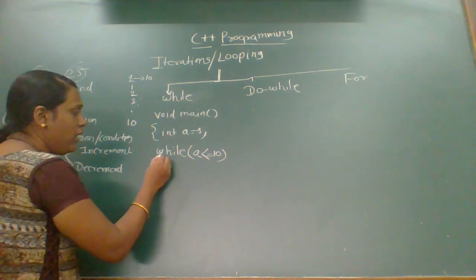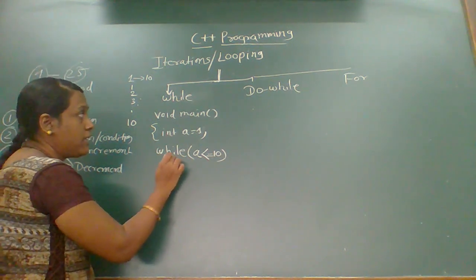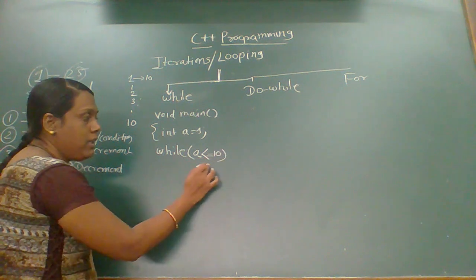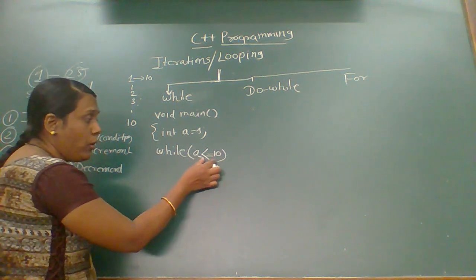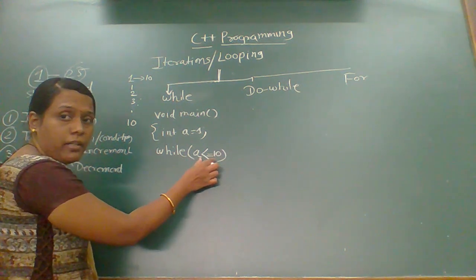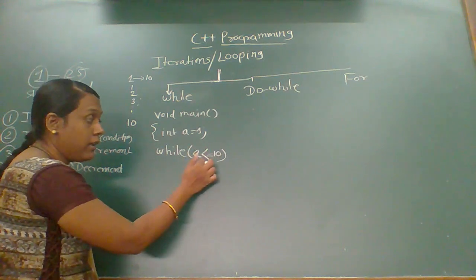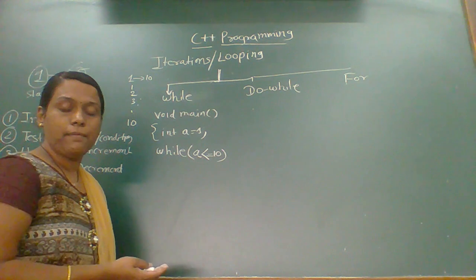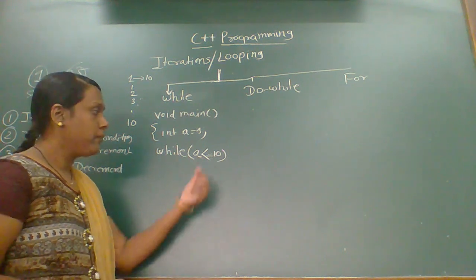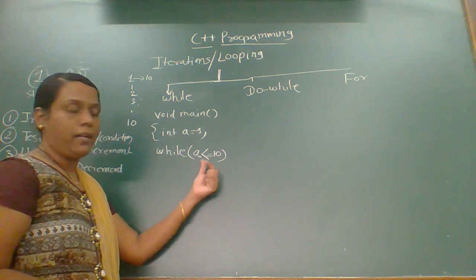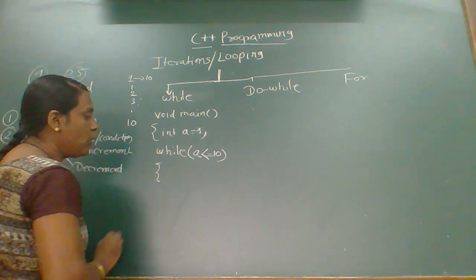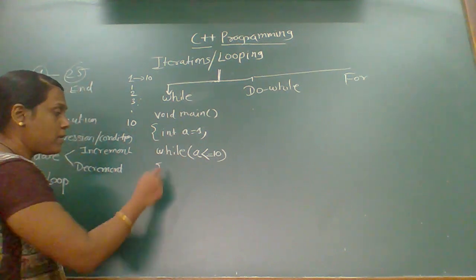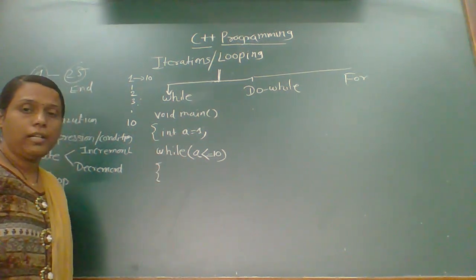Now, here while is the keyword, that is the name of the loop. Inside this while loop, we are going to write a test, or a condition. Depending on this condition, your loop is going to execute. How many times the loop has to execute is decided by this statement. Then comes the body of the loop, which is inside the opening and closing curly brackets.